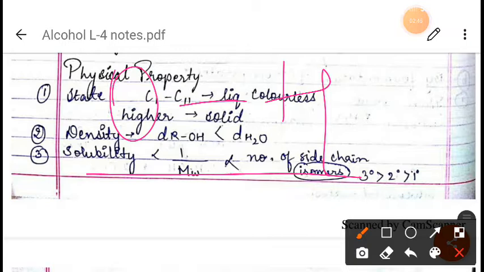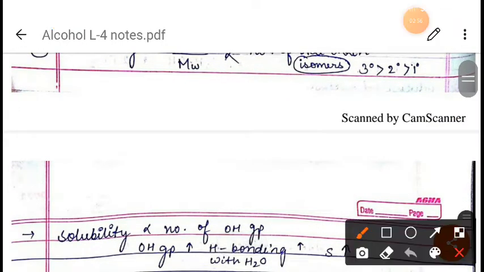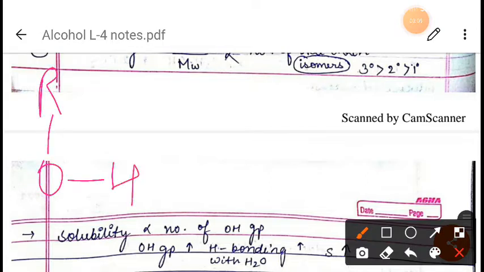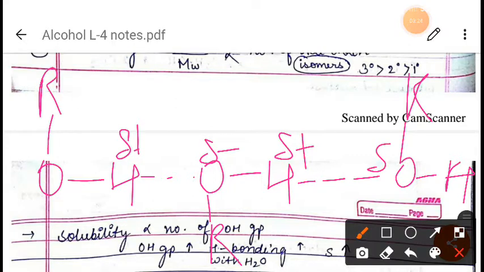You can see the example. Suppose we have R here, O here, and hydrogen here, again like this, oxygen, R, hydrogen, and again oxygen, hydrogen and R. Here you will see a partial positive charge, a partial negative charge, again a partial positive charge, and again a partial negative charge.